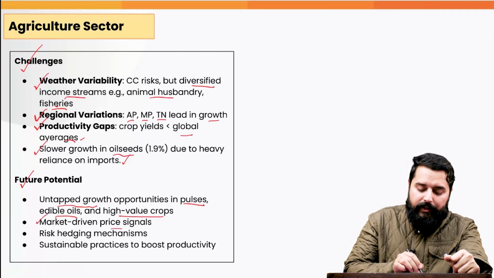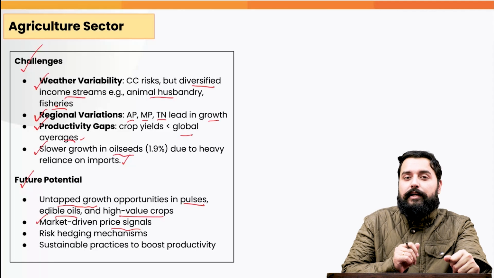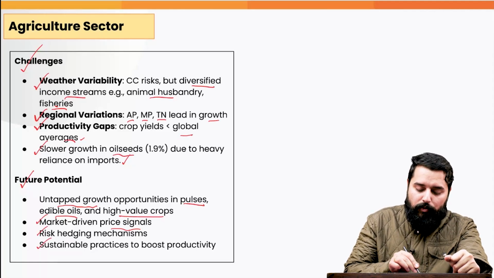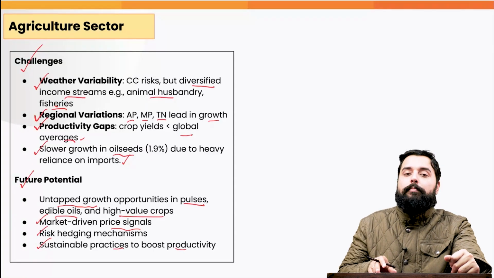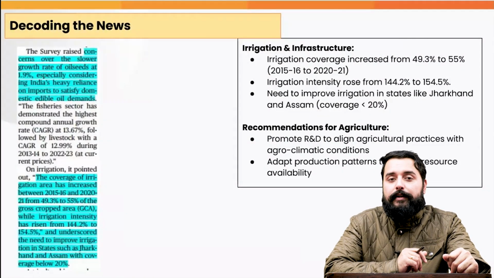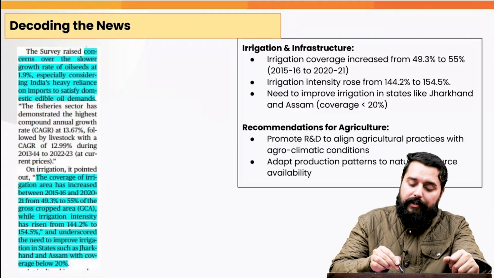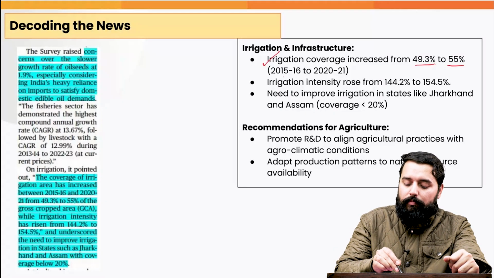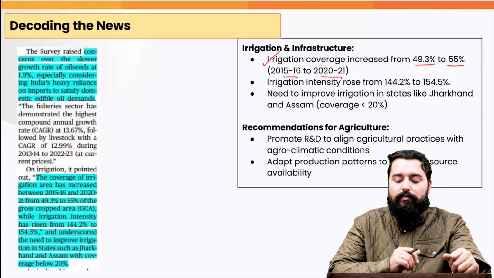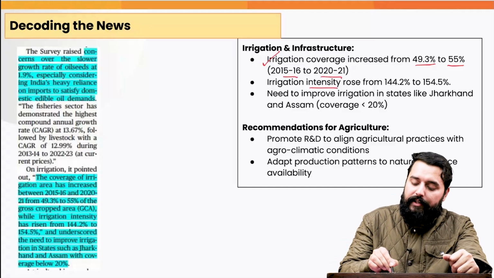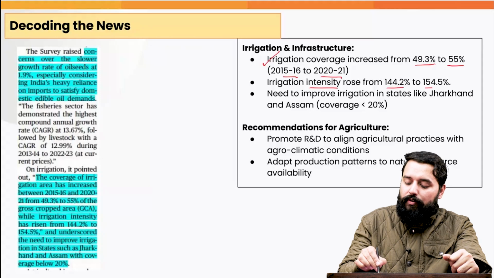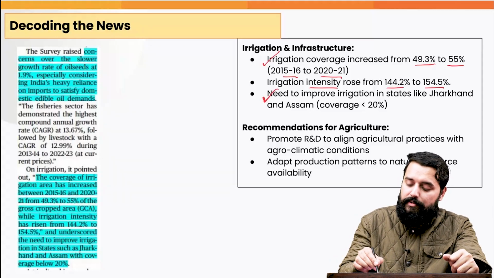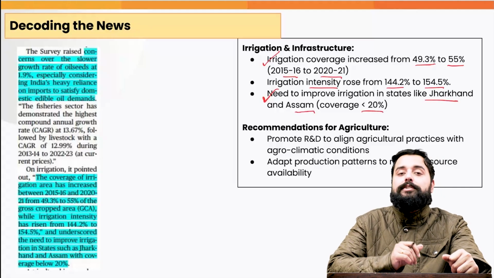Plus, we can go for market driven price signals to ensure that the price discovery is proper, and we can go for risk hedging mechanisms also and promote sustainable practices to boost productivity. Now, the survey also mentions that the irrigation coverage in India has increased from 49% to 55% from 2015-16 to 2020-2021. And the irrigation intensity has also risen from 144% to 154%. But there is a need to improve irrigation in some states like Jharkhand and Assam, where the irrigation coverage is less than 20%.